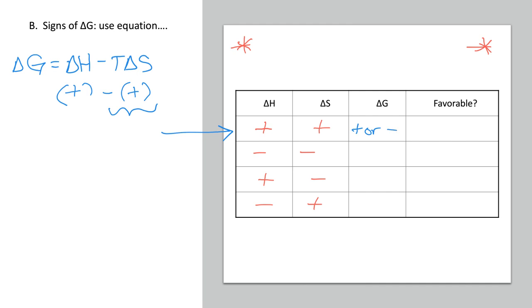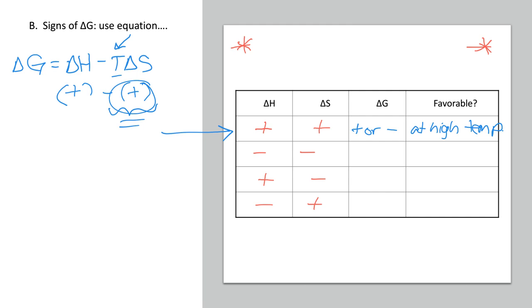And so trying to figure out if my reaction is going to be favorable has to do with this number, and it's going to depend on the temperature. If I get that number big enough, then it will make my delta G negative. So we're going to say that this is favorable at high temperatures, because if I have a big temperature number, that's going to make this large enough to give me a negative delta G.